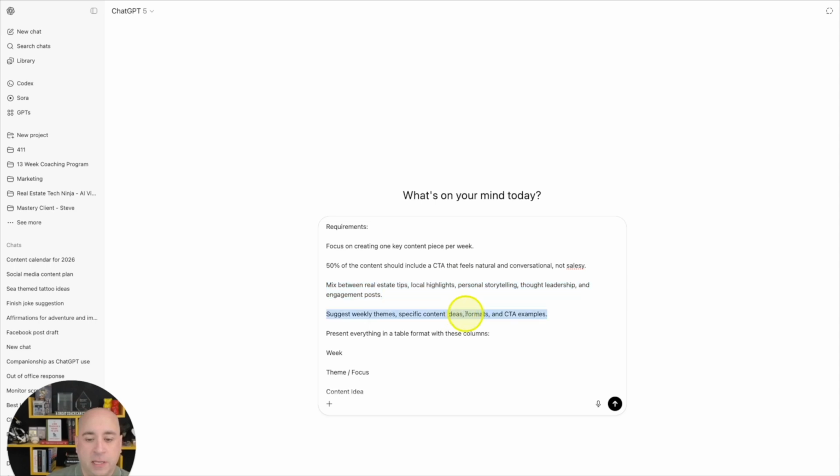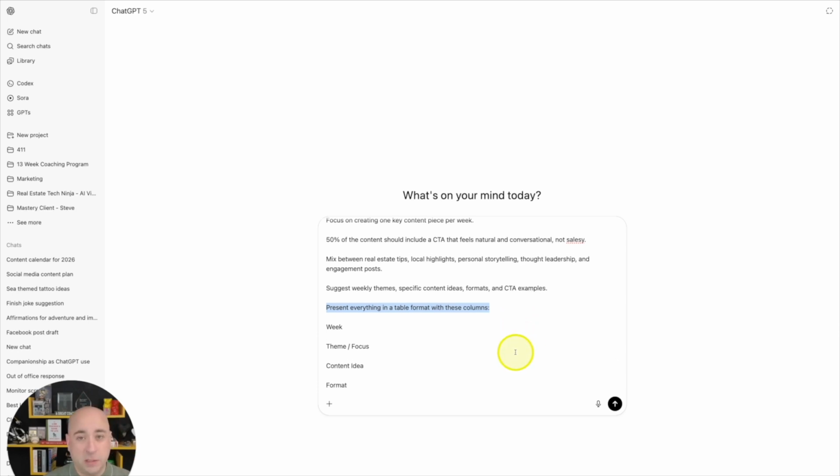Then from here, I'm going to tell it to suggest weekly themes, specific content ideas, formats, and call to action examples. And then I'm telling it the last part, the tone or the template that we talked about before. I want everything to be presented in a table format. I want this to essentially look like a Google spreadsheet or an Excel spreadsheet so that whenever I get this prompt finished and ChatGPT gives me my results, I want this to be something that's format based with specifically these columns so that I can read this quickly and understand it.